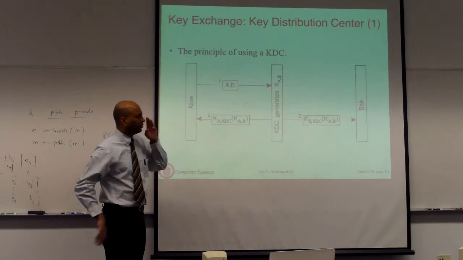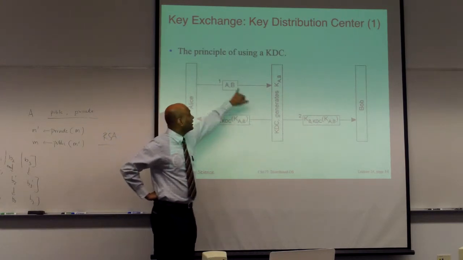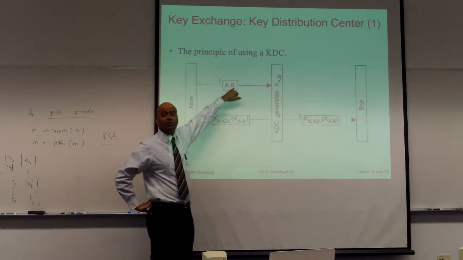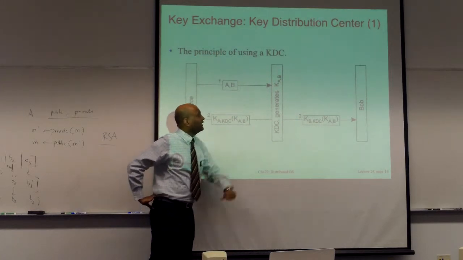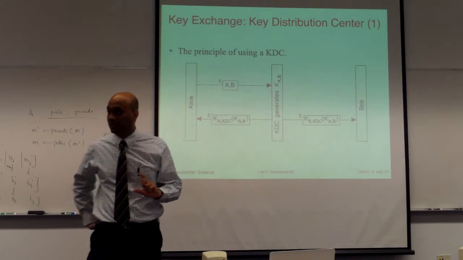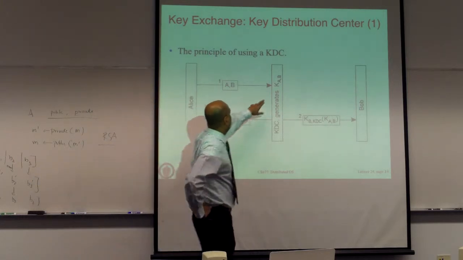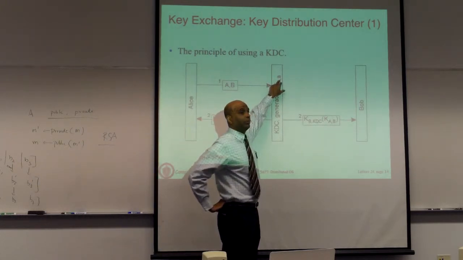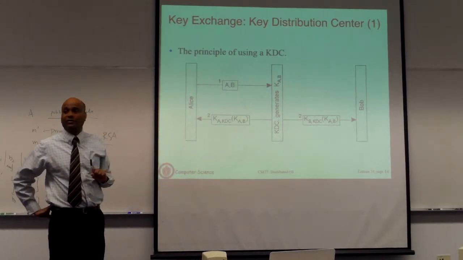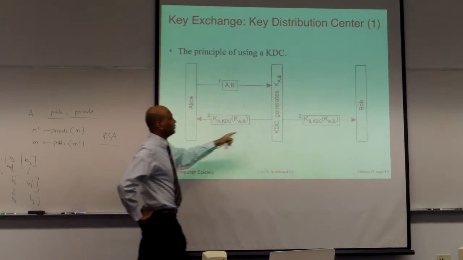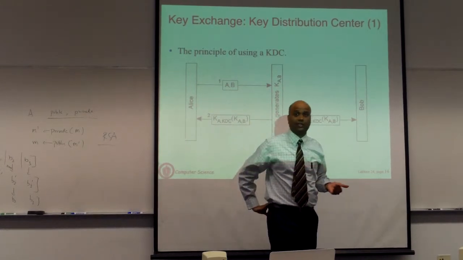So Alice and Bob want to communicate. Alice contacts the KDC with a message saying, I'm Alice, I want to communicate with Bob, generate a key for us. Okay? So the KDC is going to generate a one-time session key, which is actually here called a key K, and the subscript Alice and Bob means that it generated a key for Alice and Bob to communicate.